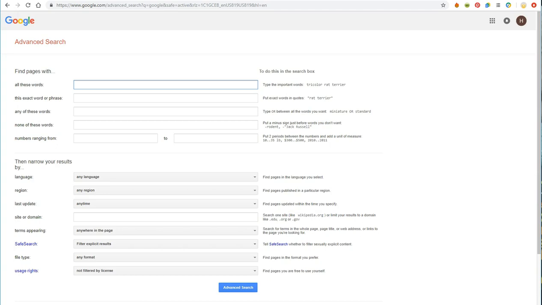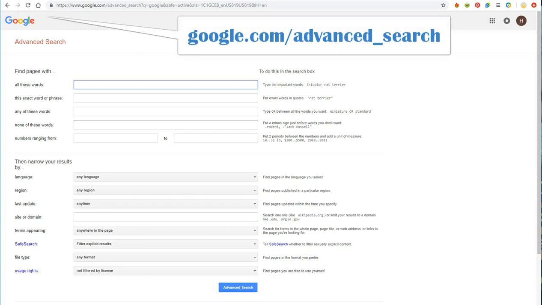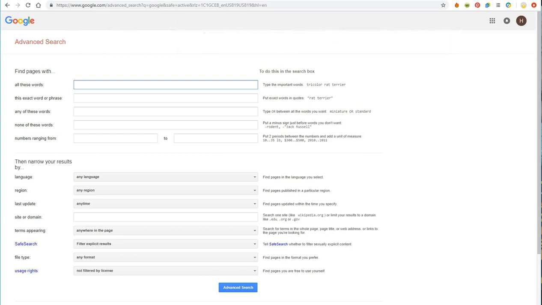However, this advanced search is applied to plain Google searching. You can go to google.com/advanced_search. This screen looks more like searching a library database, giving you more control over your search.